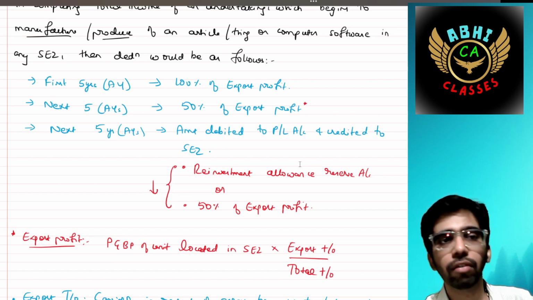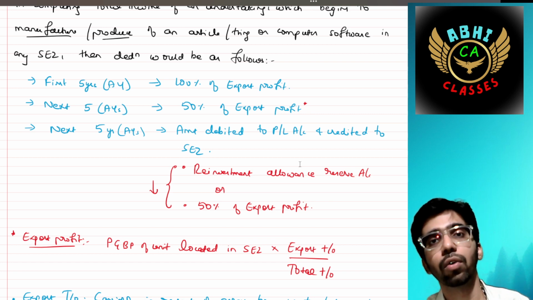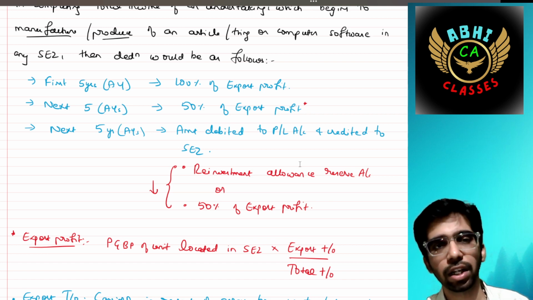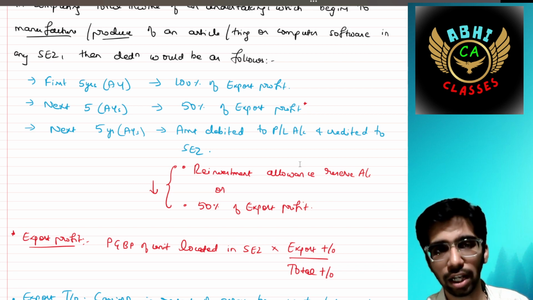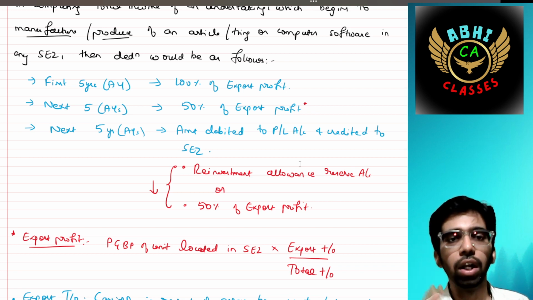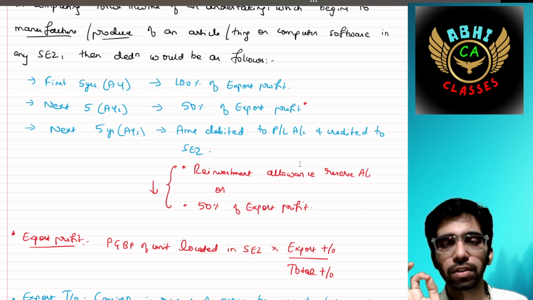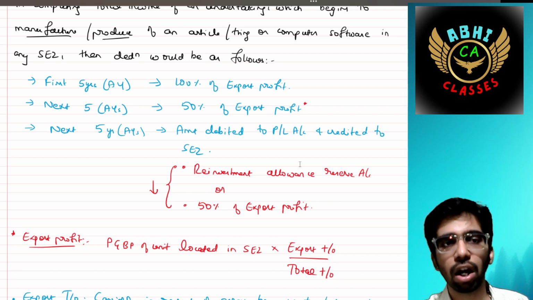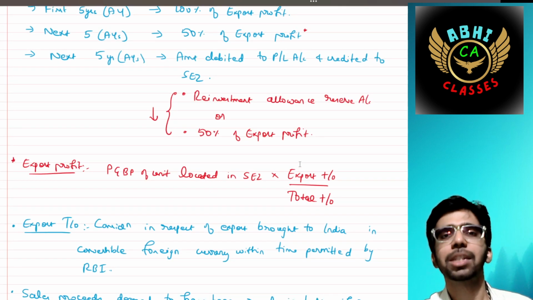For the next 5 assessment years, you will receive a deduction of 50% of the export profit. Then for the next 5 assessment years, the amount debited to profit and loss account and credited to the SEZ reinvestment allowance reserve account, or 50% of the export profit, whichever is lower, will be given as a deduction under section 10AA. Okay, what do you mean by export profit?